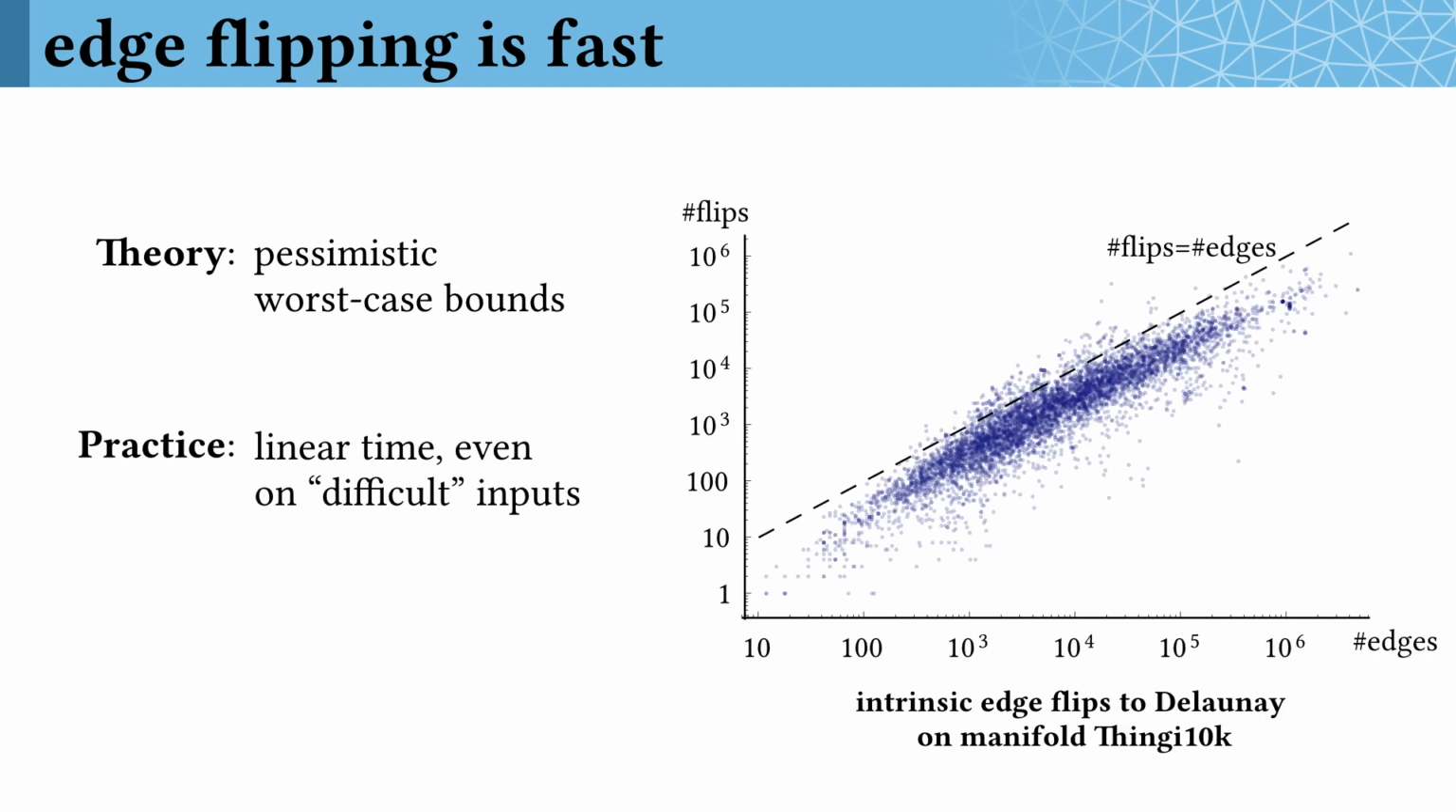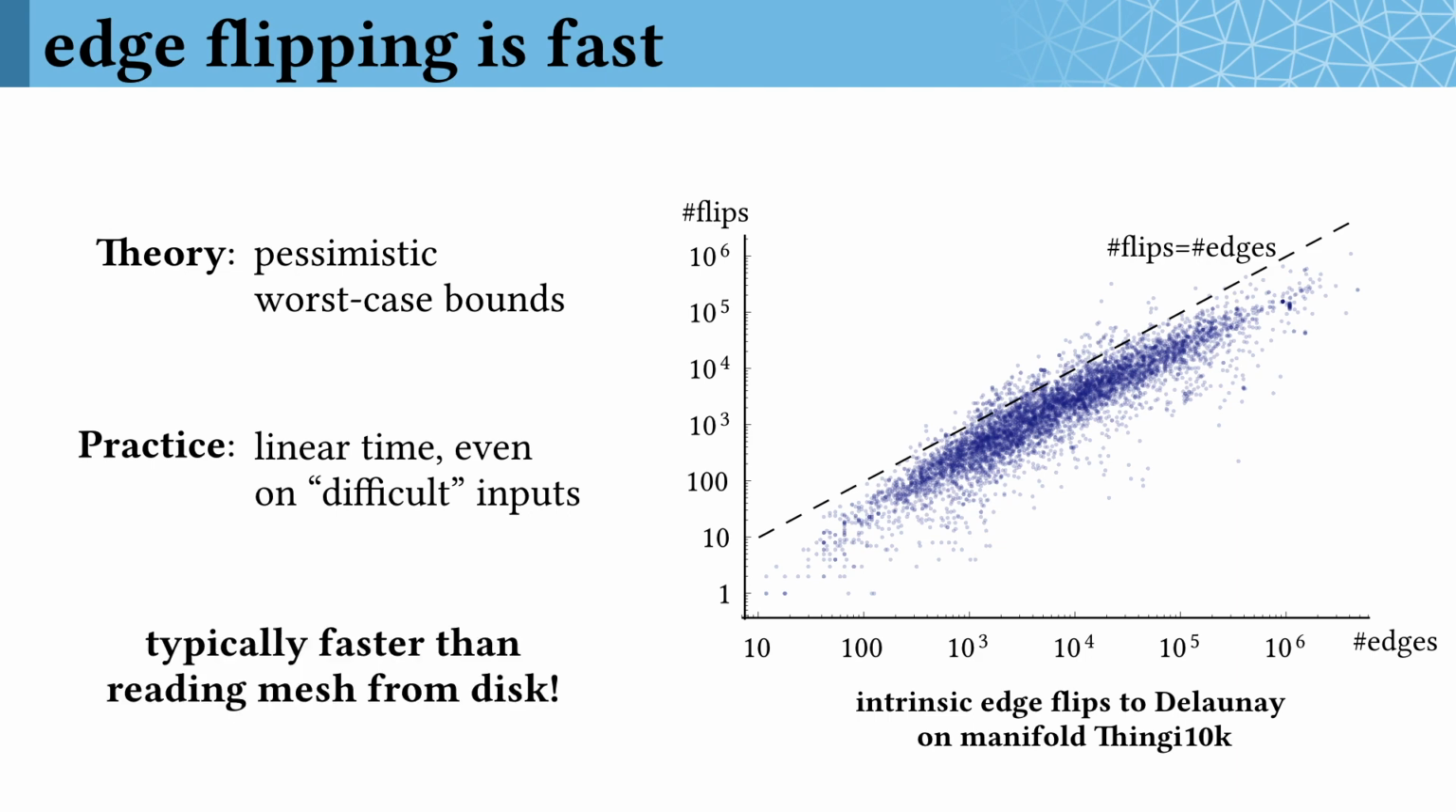We ran this intrinsic edge flipping procedure on each manifold mesh from the Thingi10K dataset. Here on this plot, the x-axis is the number of edges in each mesh, and the y-axis is the number of flips it took to make it intrinsic Delaunay. Notice that the trend is extremely linear, and there are no outliers where the number of flips required was more than a small factor of the number of edges. And this is even on CAD models, which are typically the hard inputs for these kinds of algorithms. Generally speaking, these Delaunay edge flips take less time than reading a mesh from disk.